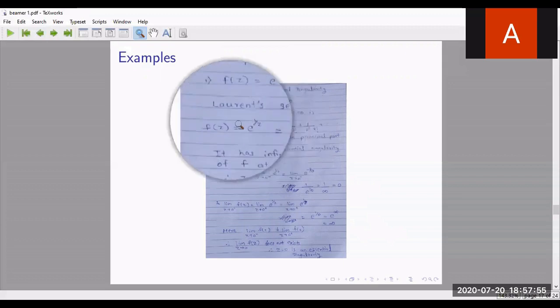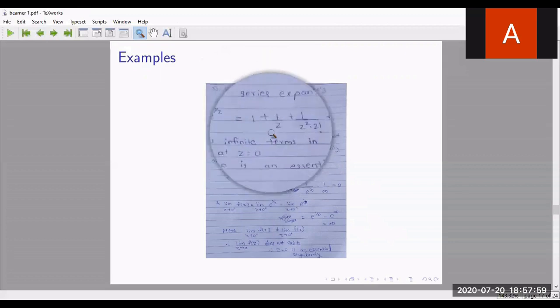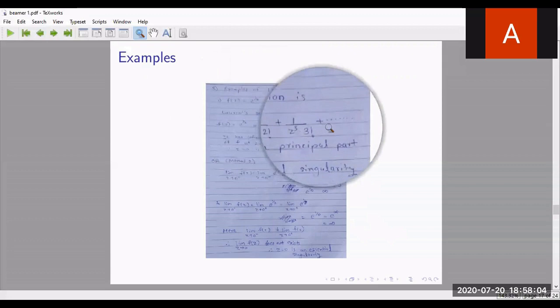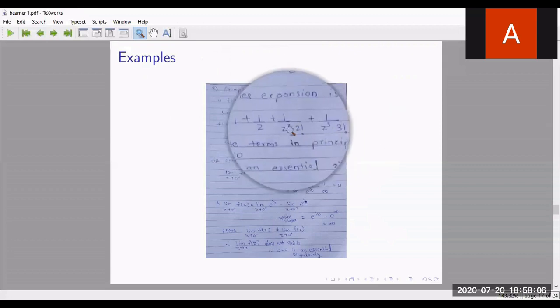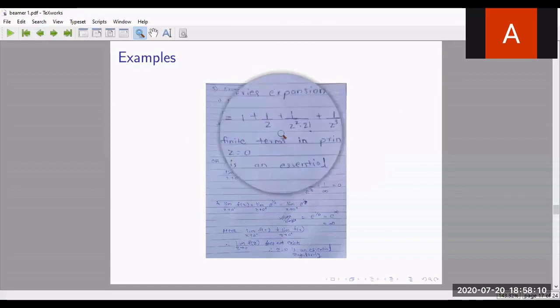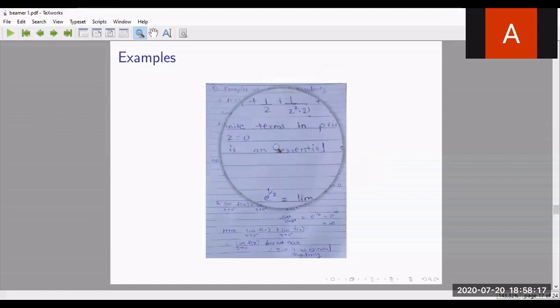Instead of z, what do I have? 1 by z. If I expand the same thing: 1 plus 1 by z plus 1 by z square by 2 factorial plus 1 by z cube by 3 factorial and so on. So how many terms are there in the denominator? Infinitely many terms.